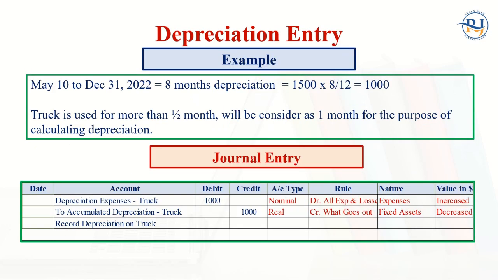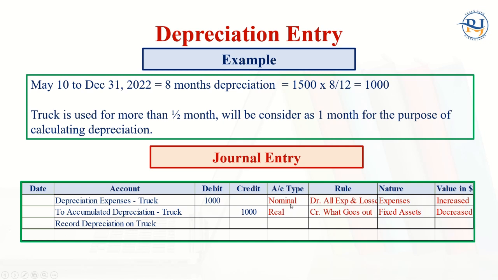Now look at this. May 10th to 31st of December 2022, 8-month depreciation is $1,000, and the truck is used for more than half a month in May and will be considered as 1 month for the purpose of calculating depreciation. So debit depreciation expenses $1,000, credit accumulated depreciation, truck $1,000. The first one is nominal and the second one is real.